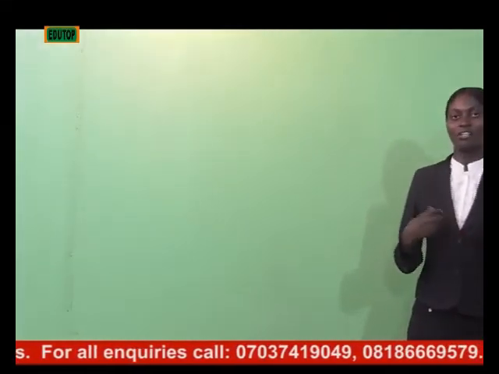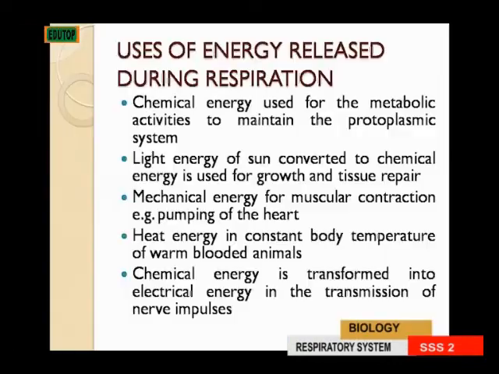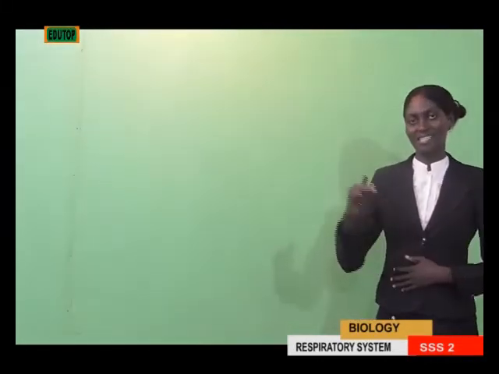Then it can also be used as mechanical energy for muscular contraction, e.g. pumping of the heart. That's a form of mechanical energy. Also, the energy released in respiration can be used as heat energy in maintaining constant body temperature of warm-blooded animals, for instance, birds and mammals. So the body temperature is maintained through the energy that is released from respiration.